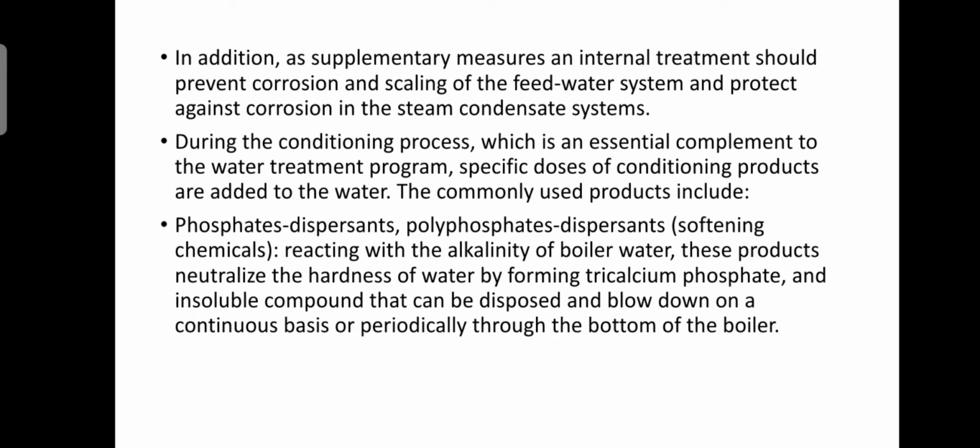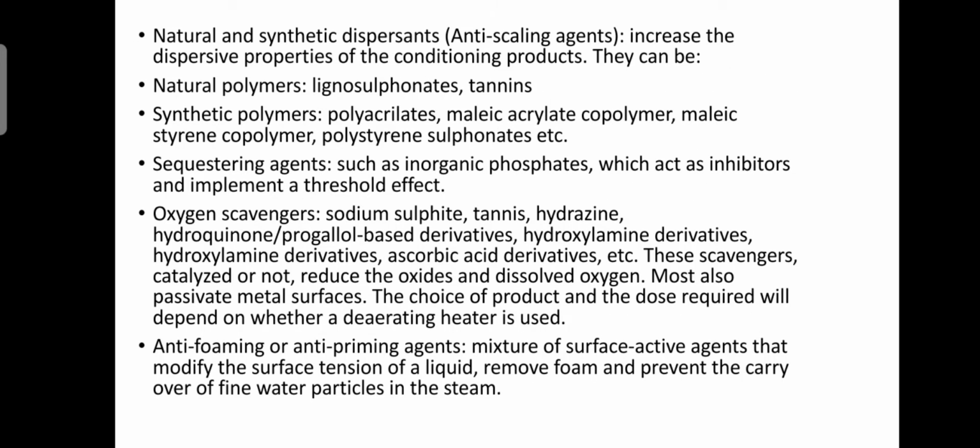During the conditioning process, which is an essential complement to the water treatment program, specific doses of conditioning products are added to the water. The commonly used products are phosphate dispersants, polyphosphate dispersants, softening chemicals. Reacting with the alkalinity of boiler water, these products neutralize the hardness of water by forming tricalcium phosphate, an insoluble compound that can be disposed by blow down on a continuous basis or periodically through the bottom of the boiler.